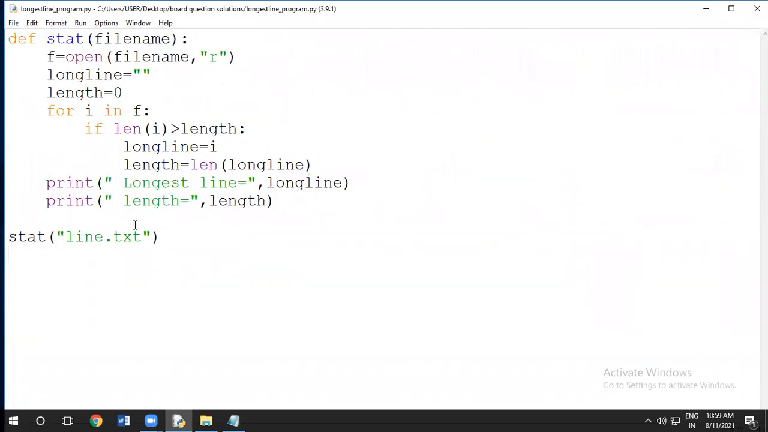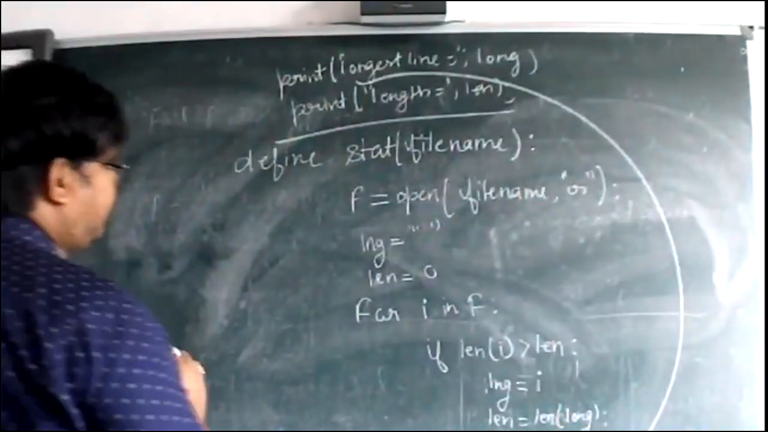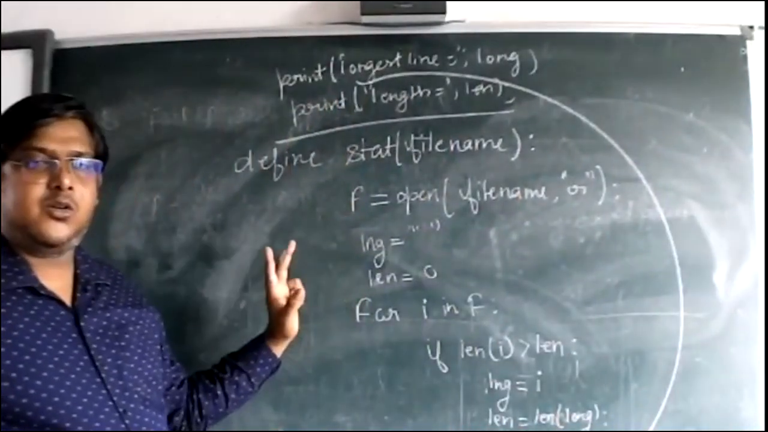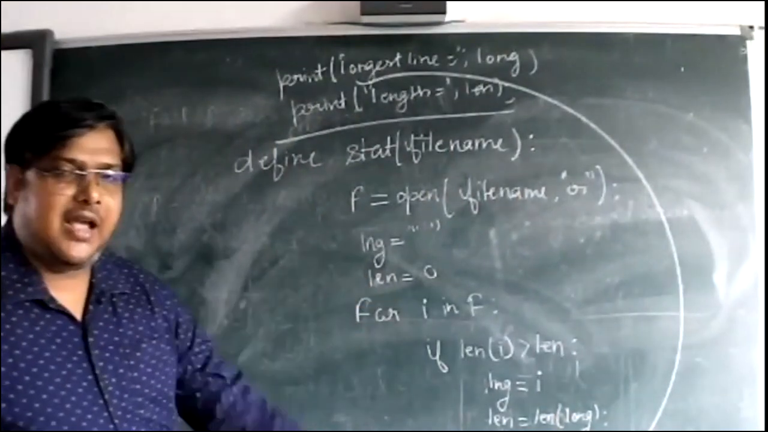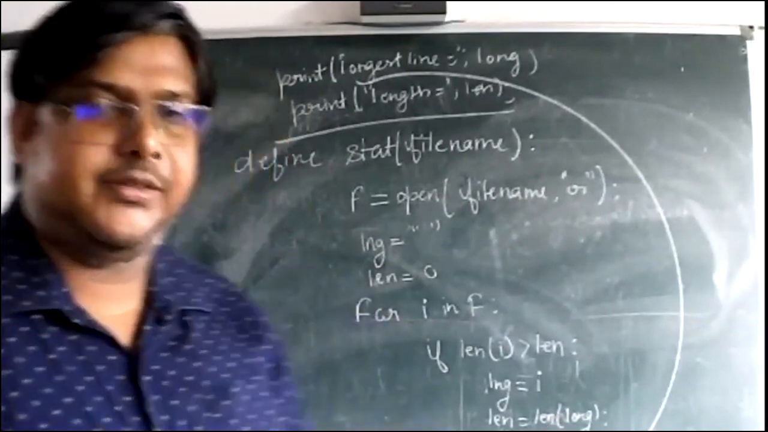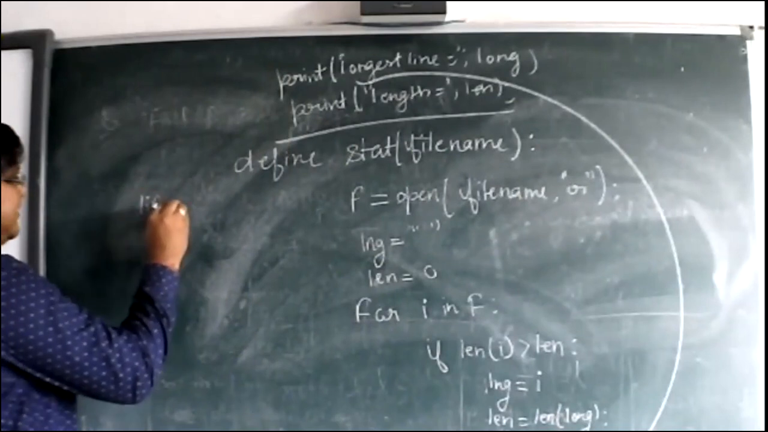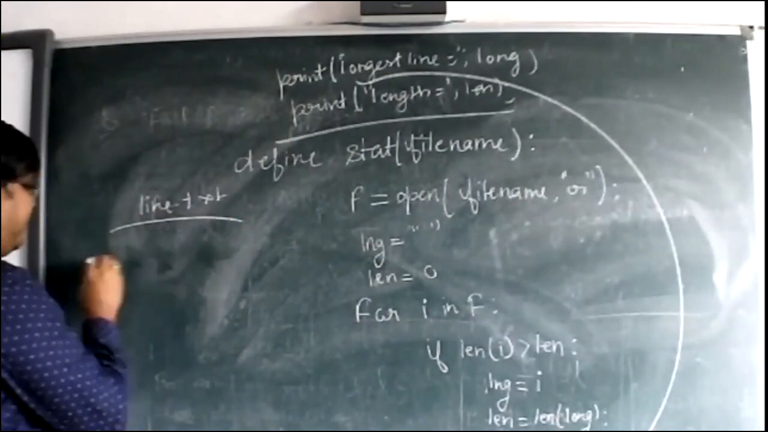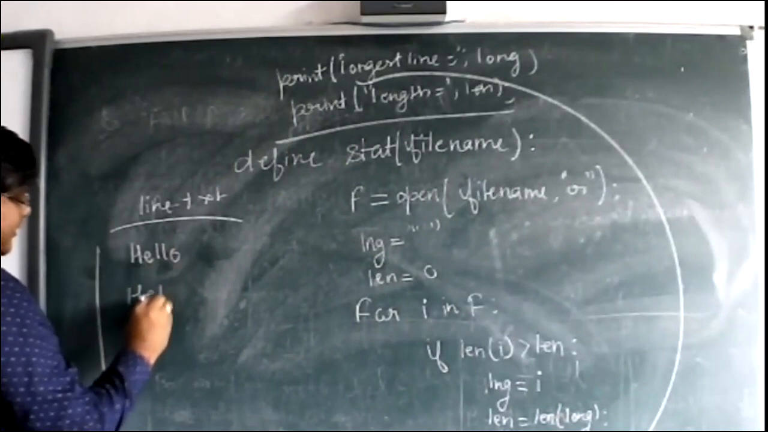After that, we have to understand how this code is working. So I will stop this sharing and I will come here. Look here. I think we have understood all the code. Instead of this, I have used long line. Instead of length, I have used the word length. And we have a file line.txt. In that we have hello, then we have hello Sanjeev.